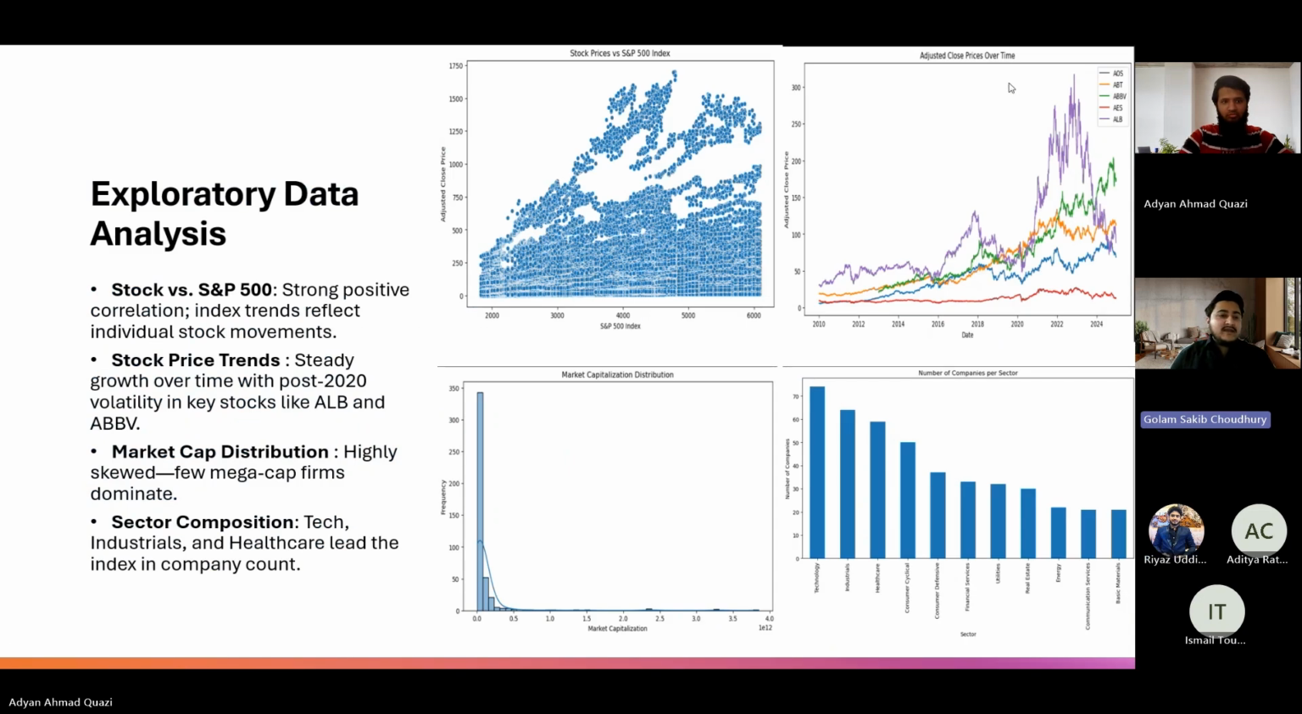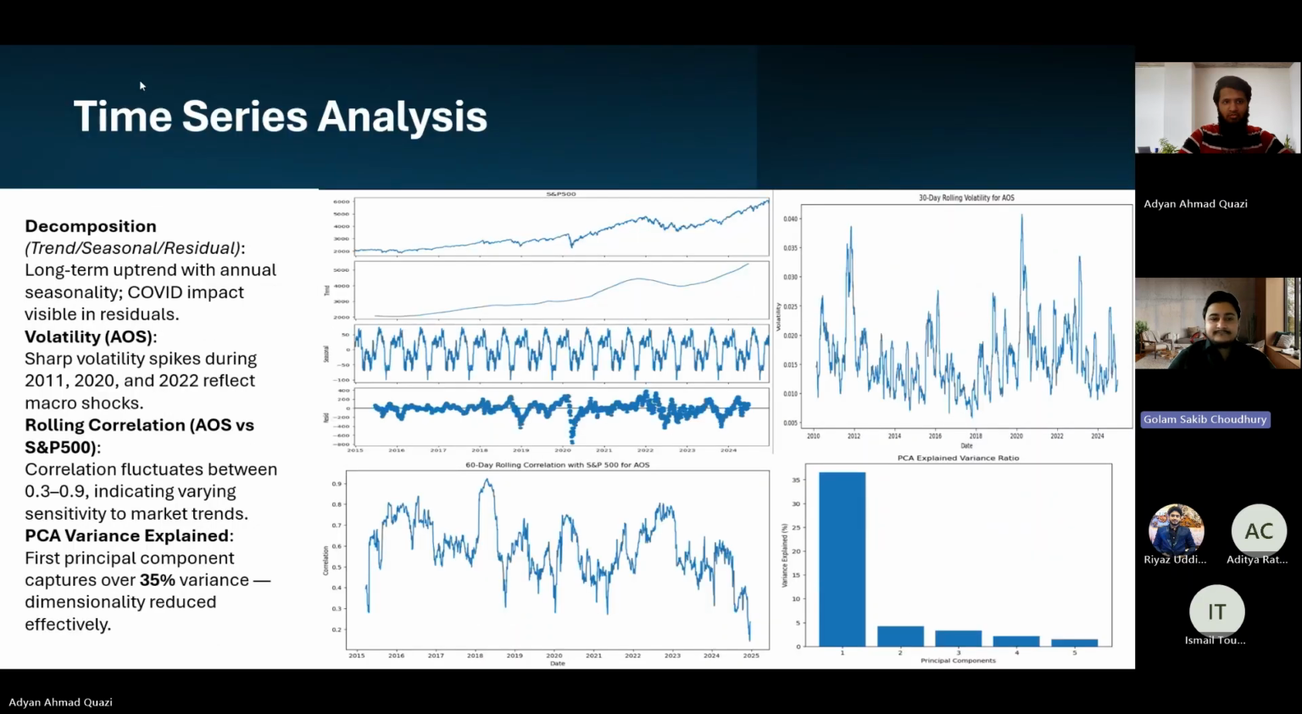So let's talk about the EDA. You can see here we have 4 plots. One is stock prices versus S&P 500 index, which shows a strong positive correlation, with index trends reflecting individual stock movements. And next is the adjusted closing price over time, which shows stock price trends with steady growth over time, with post 2020 volatility in key stocks like ALB and others.